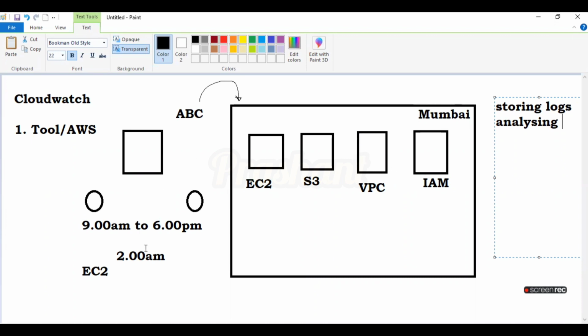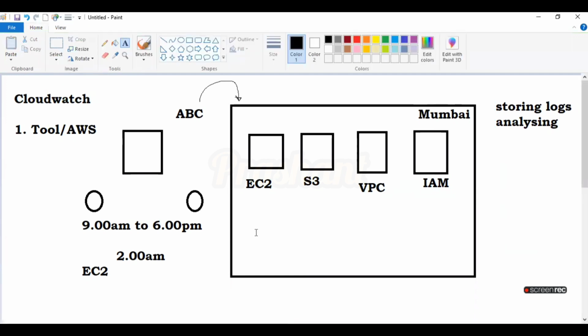At the same time, you should get an email: you crossed the limit to create VPCs under the same region, you can't create. Right? So this is CloudWatch. CloudWatch means that the CloudWatch service will watch each and every other service provided by AWS. It will watch EC2, it will watch S3, it will watch VPC, and so on.